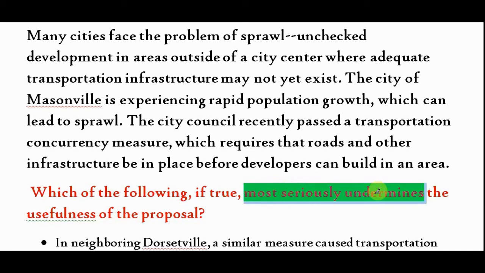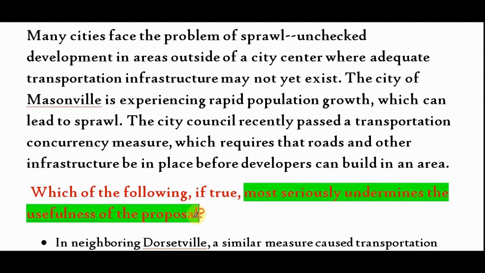What should be the approach for a weakening question? First job should be to spot the argument. After identifying the argument, we should look at the conclusion and know the reason for the conclusion, and the option that diverts the reasoning becomes the best option. In this question, it says "more seriously undermines the usefulness of the proposal." Means what? There must be a proposal in the passage and that should be undermined.